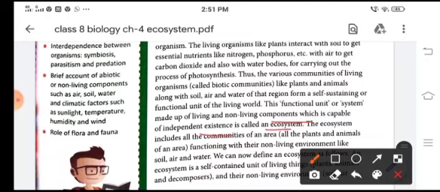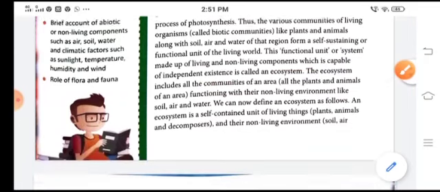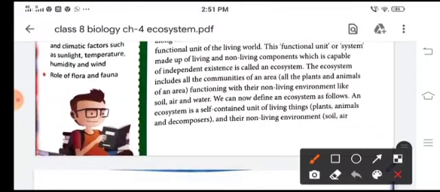So the ecosystem includes all the communities of that area functioning with the non-living environment like soil, air and water. So we can define ecosystem as a self-contained unit of living things and the non-living environment. An ecosystem needs only the input of sunlight energy for its functioning.